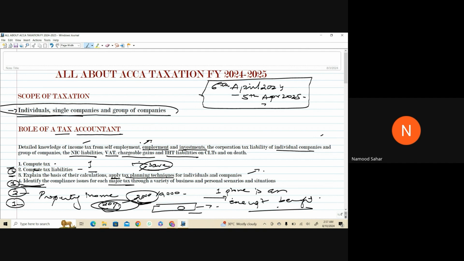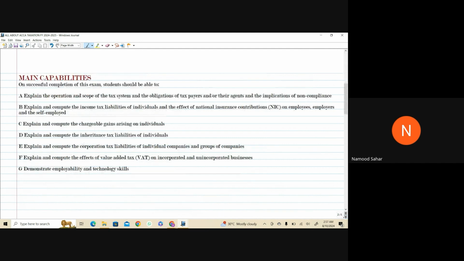And in upcoming slides, I will tell you the intellectual levels as well that are required by the examiner from the students. Moving forward, these are the main capabilities the examiner wants you to learn. In real life, what happens? You study a syllabus, you appear in that exam, and then you forget. Why? Because you don't want to remember the things or you have not learned it fully. That's where you start forgetting all about it. But if you have learned something fully, you will have the knowledge engraved in your brain and you can't forget it.